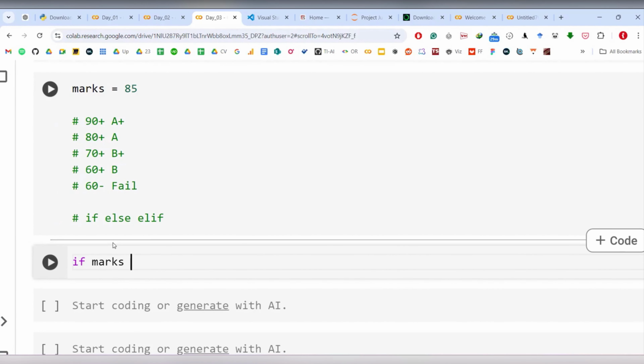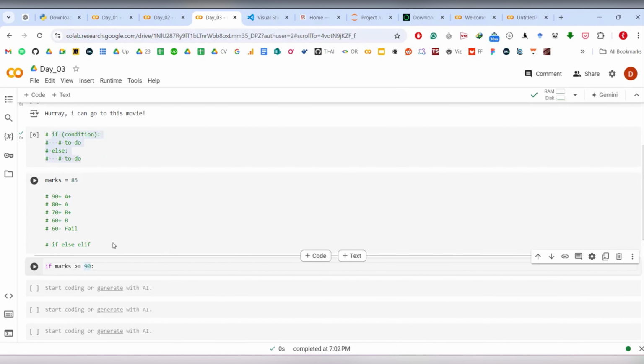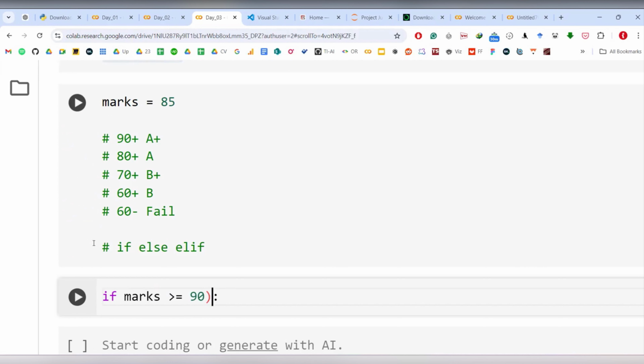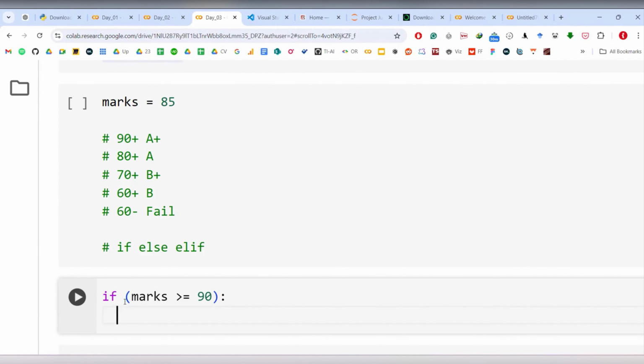We already understood how to write a condition, so let's use that. If my marks are greater than or equal to 90, which is an integer, you close the condition with a colon. It is good practice to put your condition in brackets. So let's put brackets here. Then print A plus.